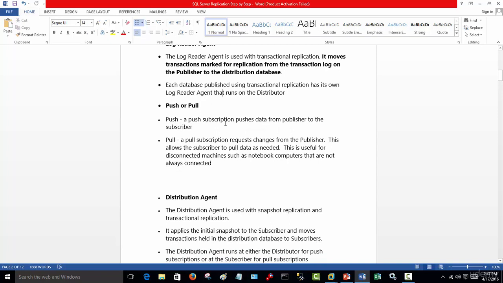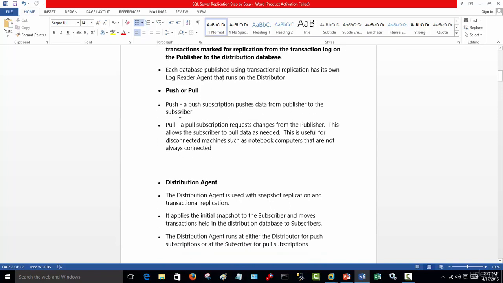There is such a thing as a push or a pull of data. A push subscription pushes data from the publisher to the subscriber. A pull subscription requests changes from the publisher. So this allows the subscriber to pull data as needed. And this is useful, as it says, in disconnected machines such as notebooks.